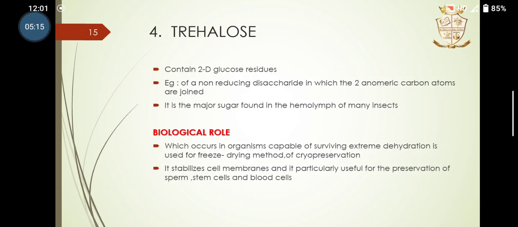The next one is trehalose, which contains two D-glucose residues, an example of a non-reducing disaccharide in which two anomeric carbon atoms are joined. It is the major sugar found in the hemolymph of many insects. As for its biological role, it stabilizes the cell membrane and is particularly useful for the preservation of sperm, stem cells and blood cells, which occur in organisms capable of surviving extreme dehydration, and it is used for